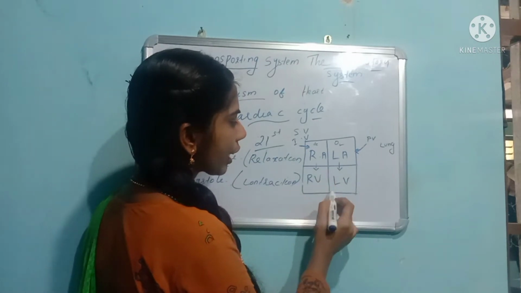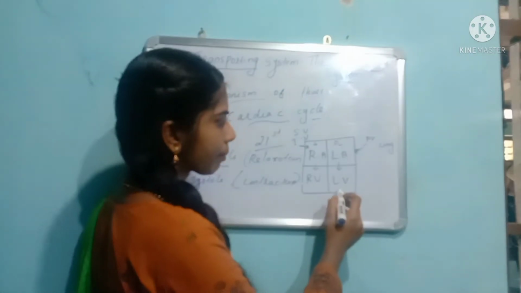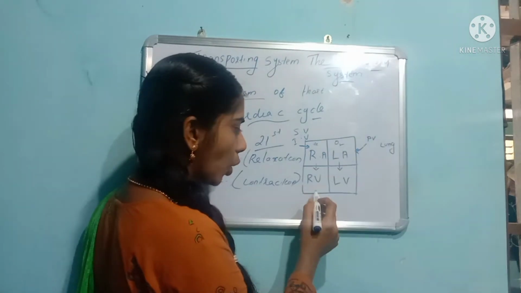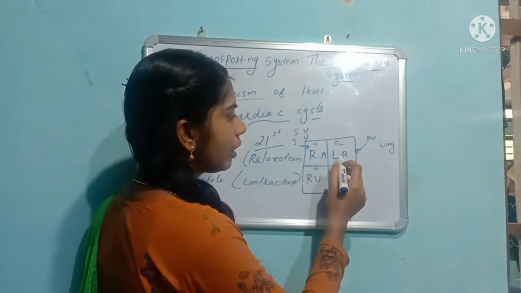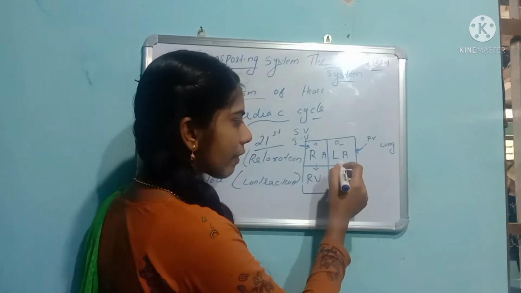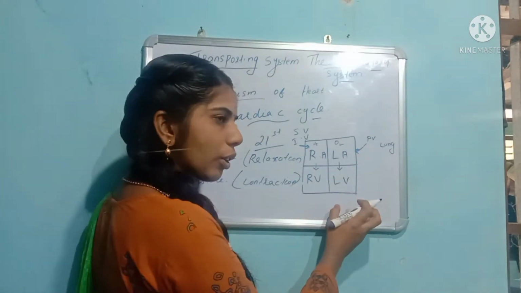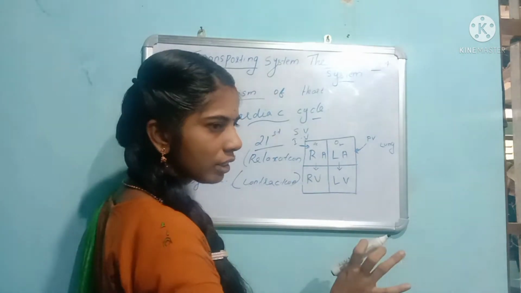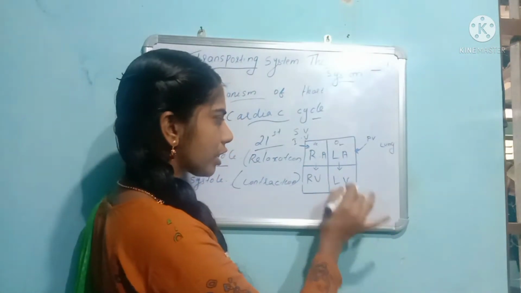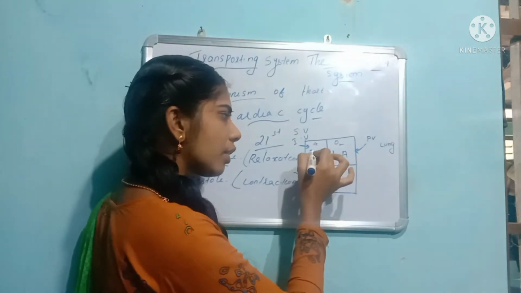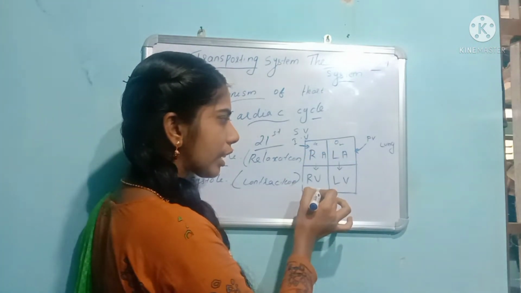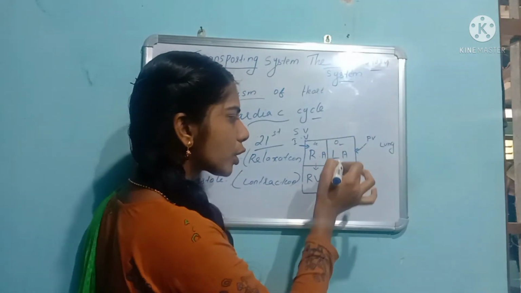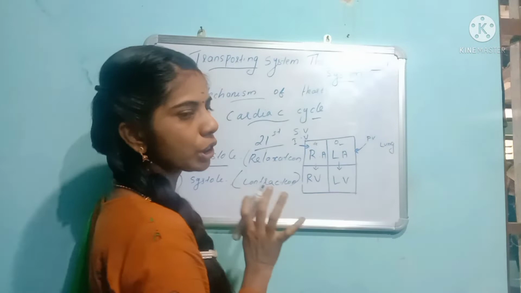The right ventricle receives the deoxygenated blood, and the left ventricle receives the oxygenated blood. It will not be changed at any time. The deoxygenated blood goes through the right auricle to the right ventricle, and the oxygenated blood from the left auricle to the left ventricle. There is no change for that.